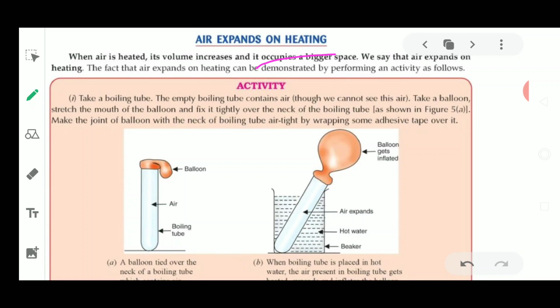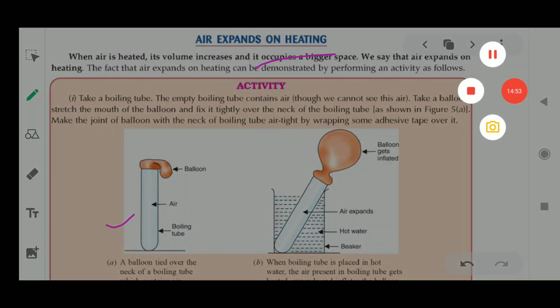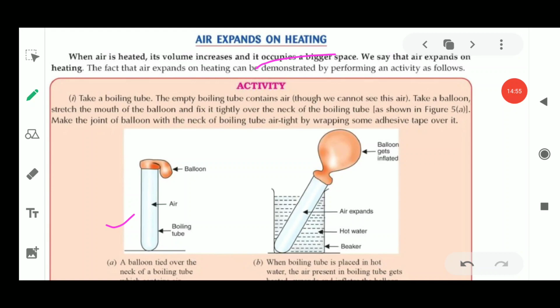Now, if we say that air expands on heating, we have to prove it with the help of an activity. For this activity, you have to take a boiling tube. This boiling tube has air inside it, because an empty vessel contains air. Although we cannot see air, it is proved that empty objects also contain air. Now take a balloon, stretch its mouth, and fix it tightly over the neck of the boiling tube.